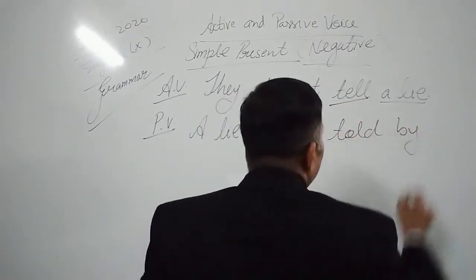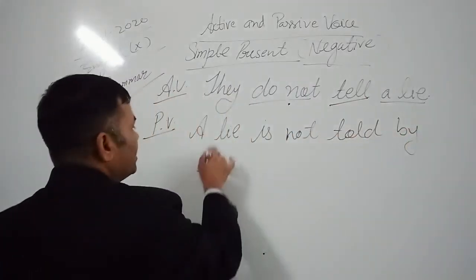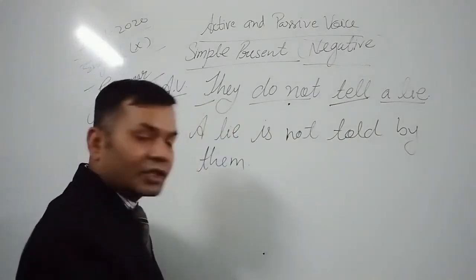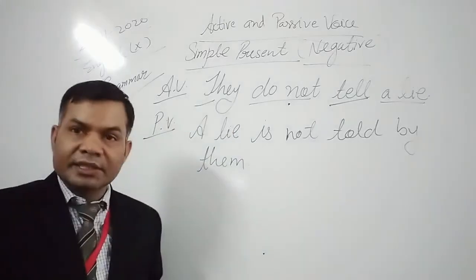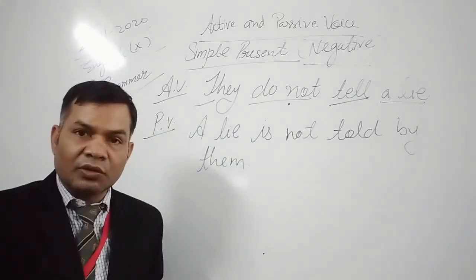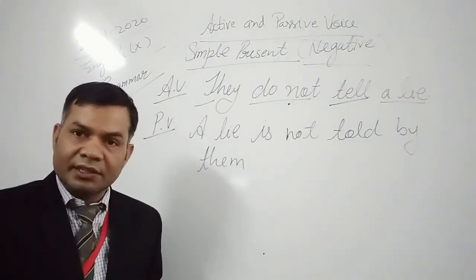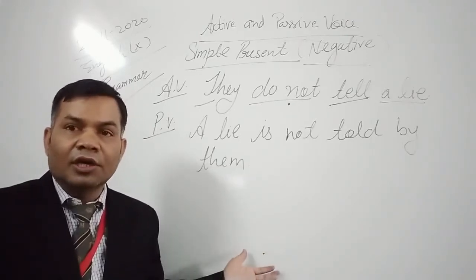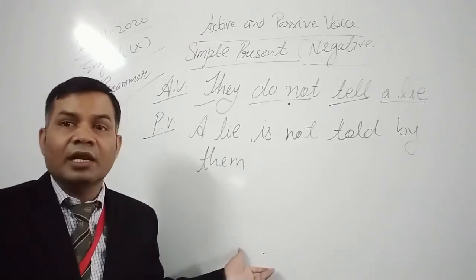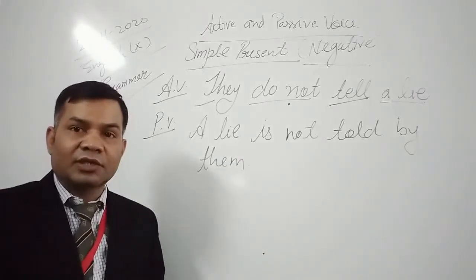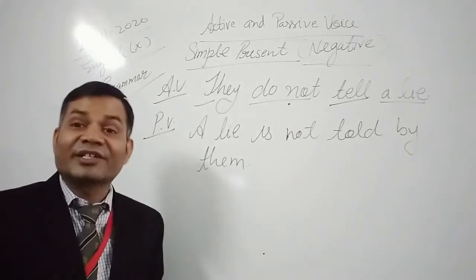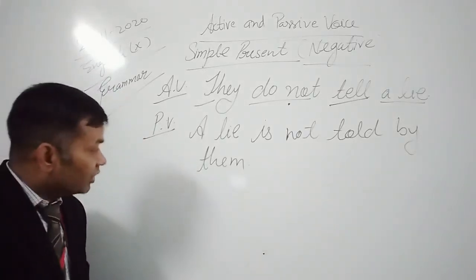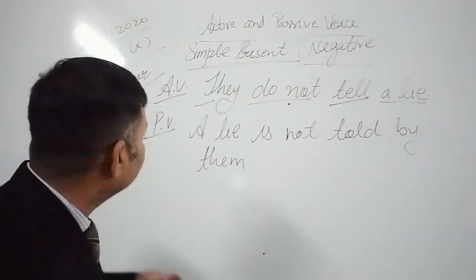A lie is not told by them, as they changed into them. During discussion of changes in pronoun, we will be discussing that there are some changes in pronoun which take place while converting a sentence from active voice to passive voice. Okay, so they changed into them.